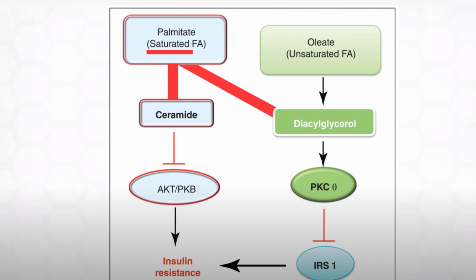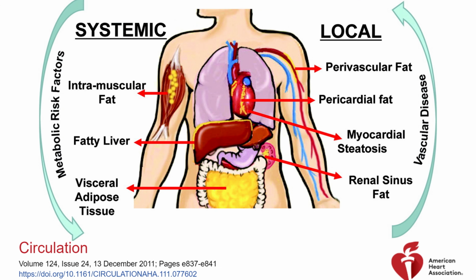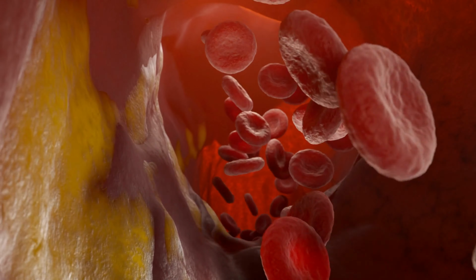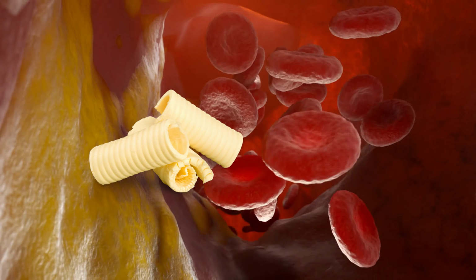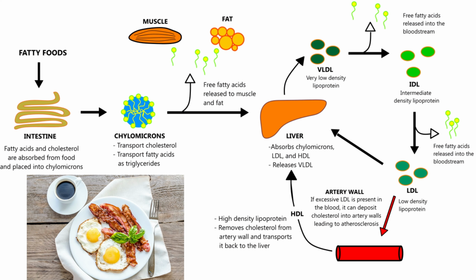There's an observation that saturated fats such as palmitic acid tend to accumulate in the muscle, liver, and other areas, making these tissues more insulin resistant. The proponents of this camp say that the whole body gets clogged with fats as a result of eating animal fat, which results in our bodies struggling to use glucose as fuel. This sequence of events in developing insulin resistance goes like this. You eat meat, cheese, eggs, and other fatty foods. They raise your blood lipids.